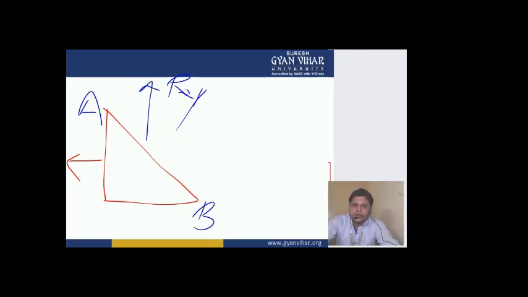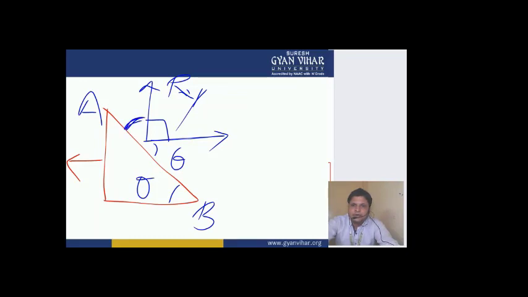If we resolve this Py, and this is theta, always keep in mind this particular angle will be theta, and this is 90 degrees. What will be the remaining angle in this direction?